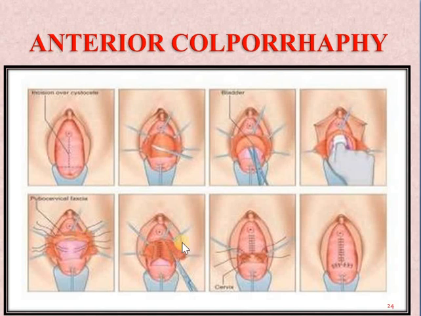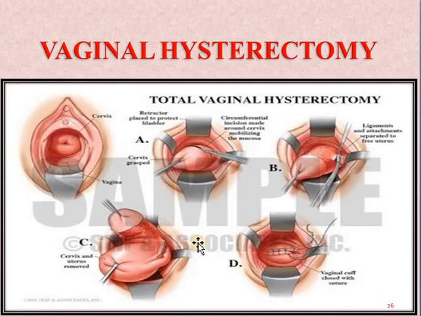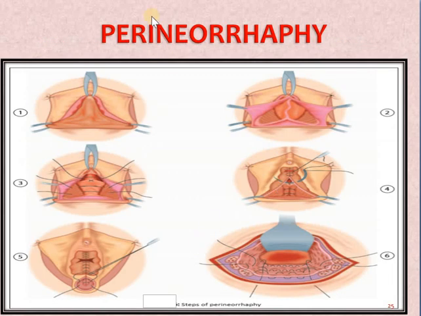Then next is, if there is prolapse of the posterior wall, in the same way we do the perineorrhaphy.